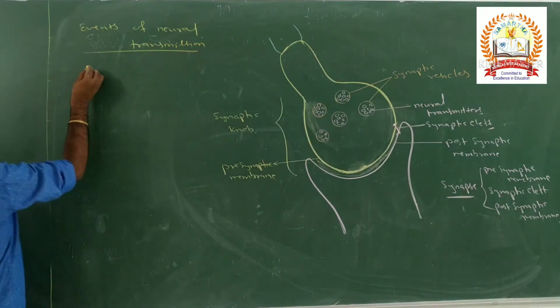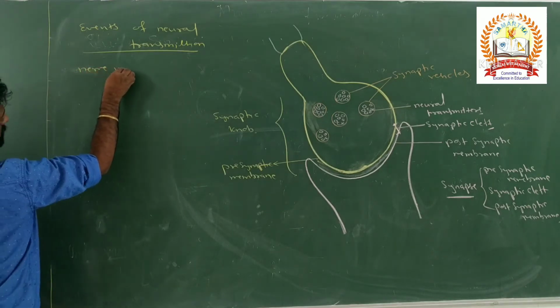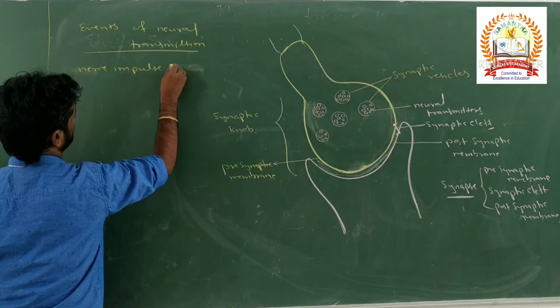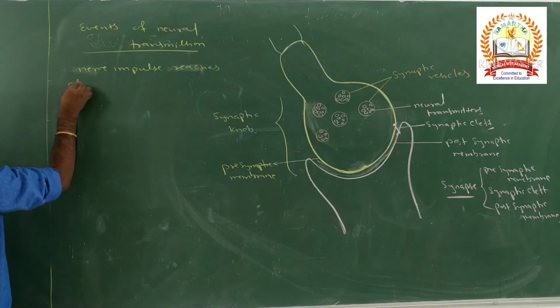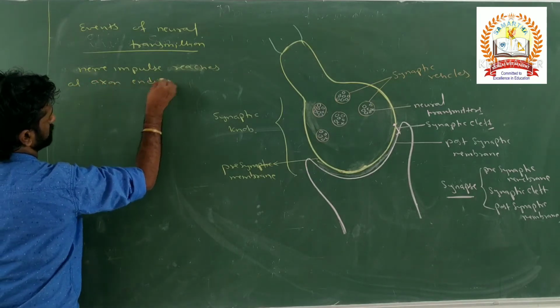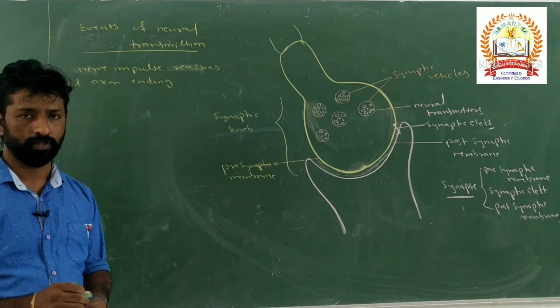First, a nerve impulse arises and arrives at the axon ending, which is nothing but the synaptic knob.